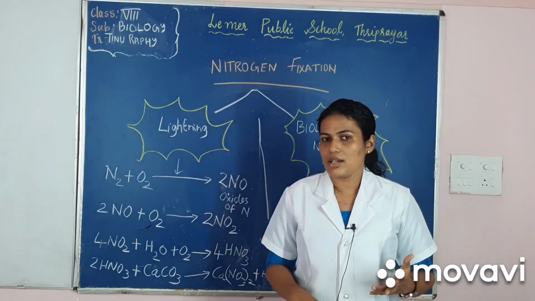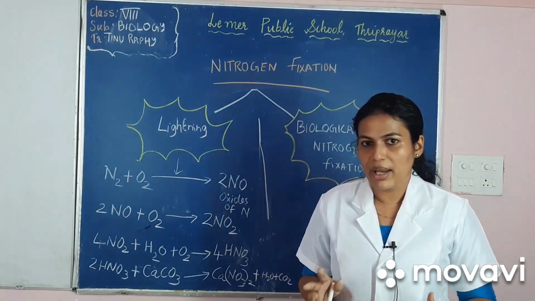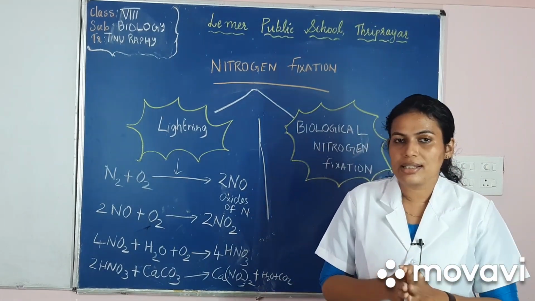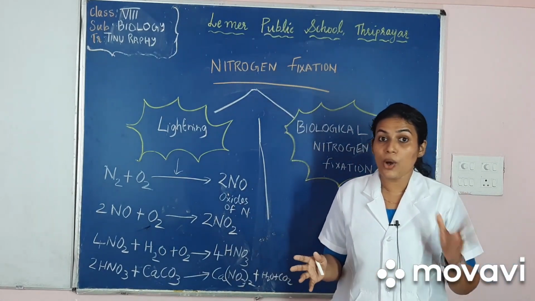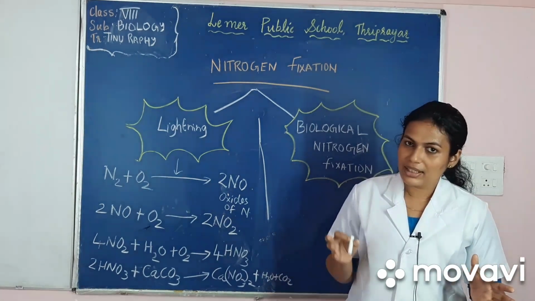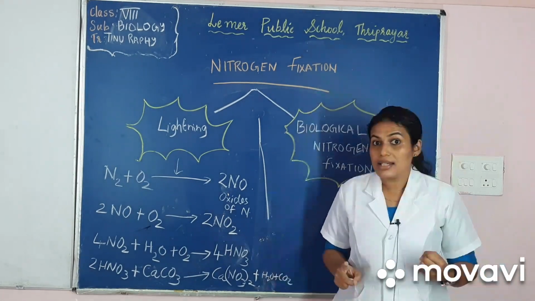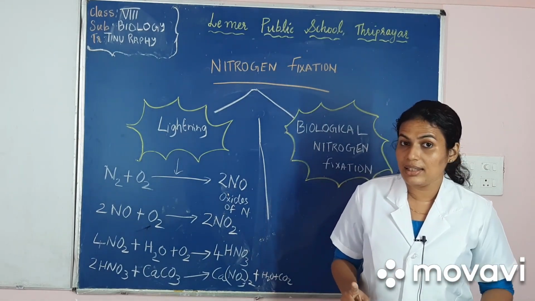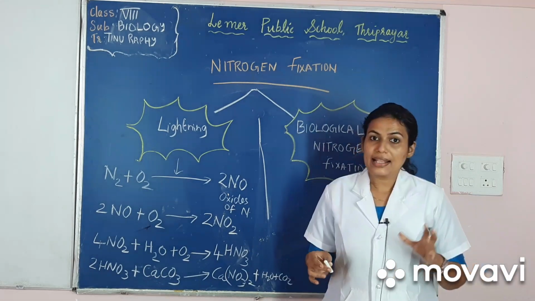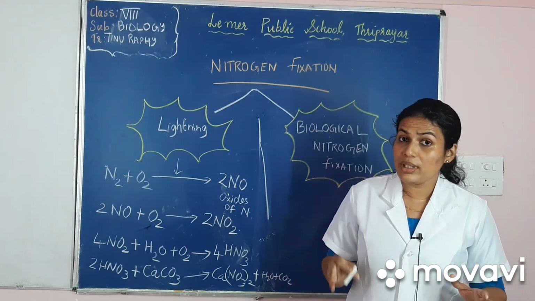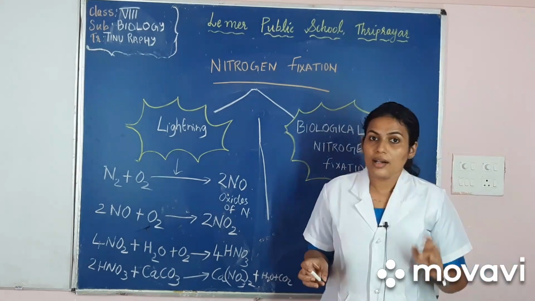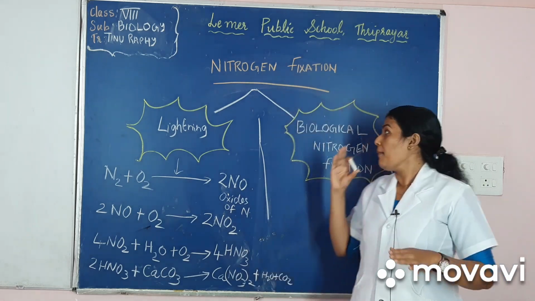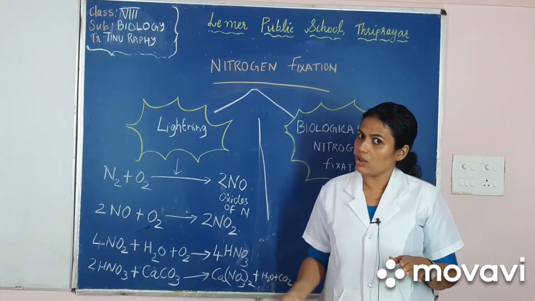In the previous class, when we learned about the uses of microorganisms, we discussed the microorganisms which help in increasing soil fertility. Can you recollect the names of those microorganisms? Yes, we learned about Rhizobium bacteria which are seen in leguminous plants, and some other bacteria and blue-green algae, etc. These microorganisms have a large role in biological nitrogen fixation also.